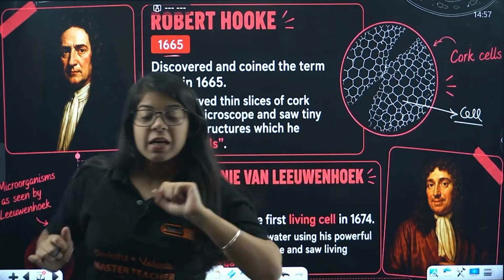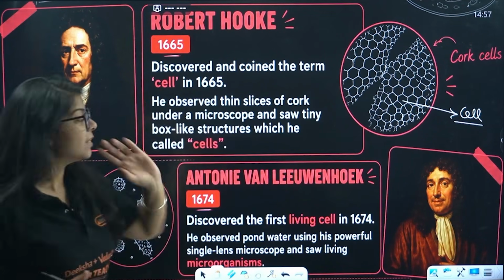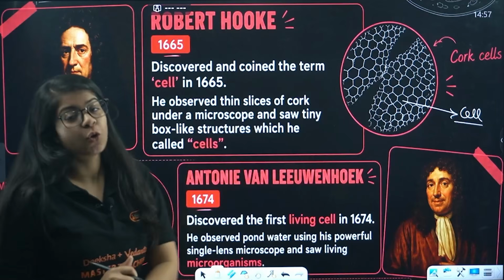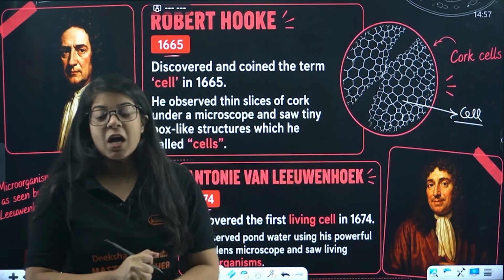So who first discovered the cells? Robert Hooke. But then there came another scientist. He was Antonio van Leeuwenhoek. Now what did he do?